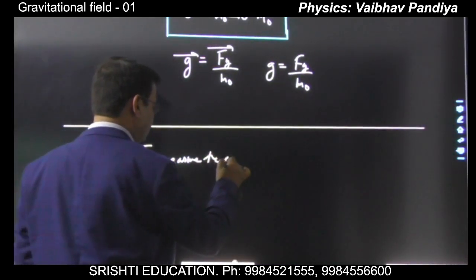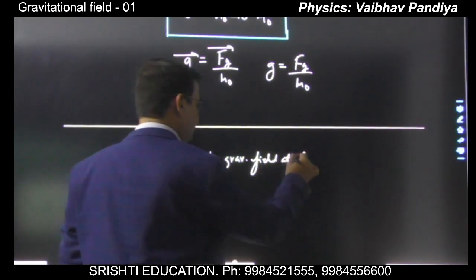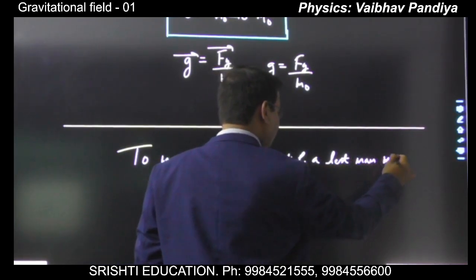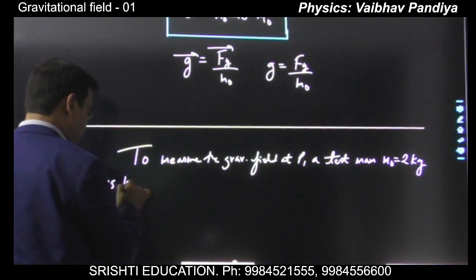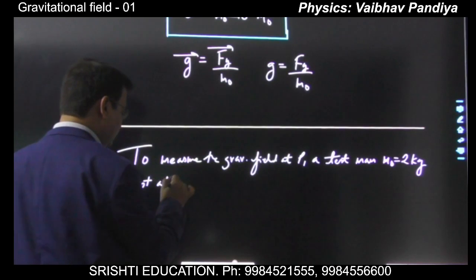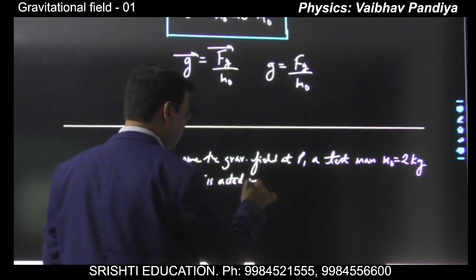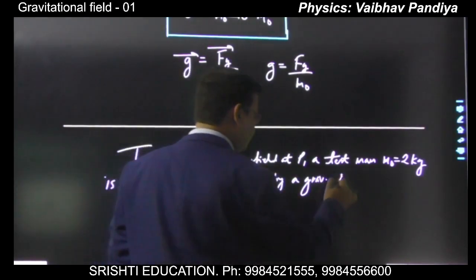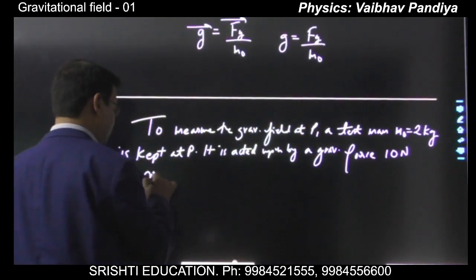To measure the gravitational field at P, a test mass m naught of 2 kg is kept at P. It is acted upon by a gravitational force of 10 Newton northeast.